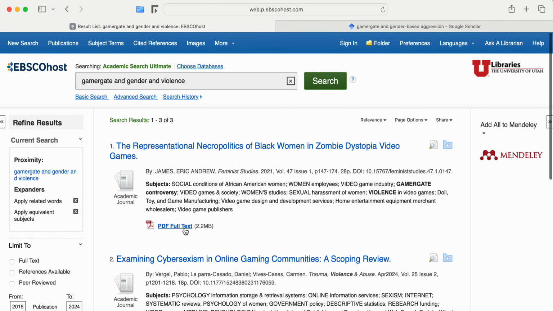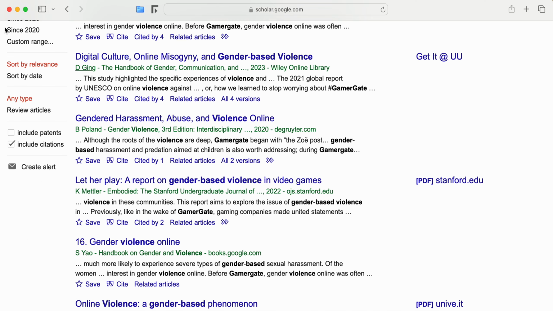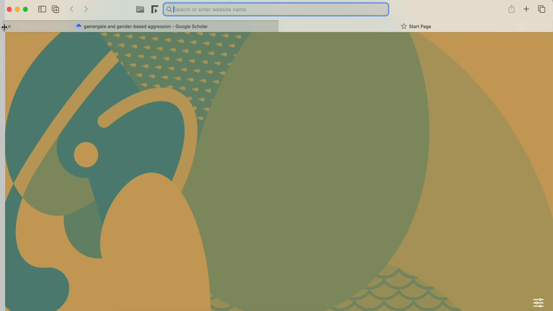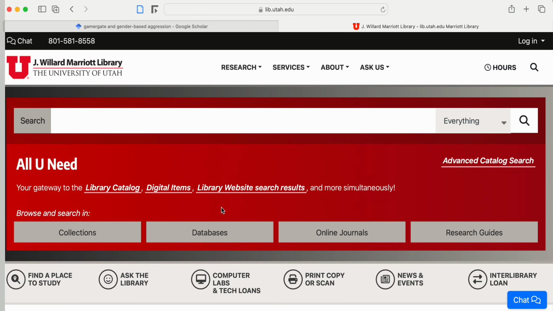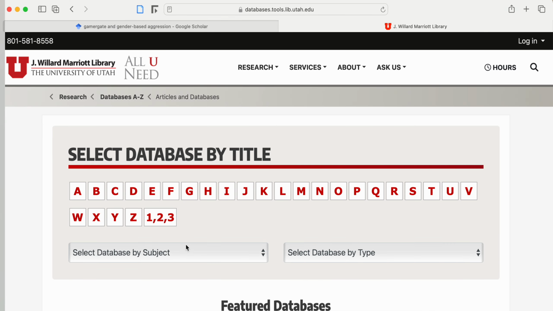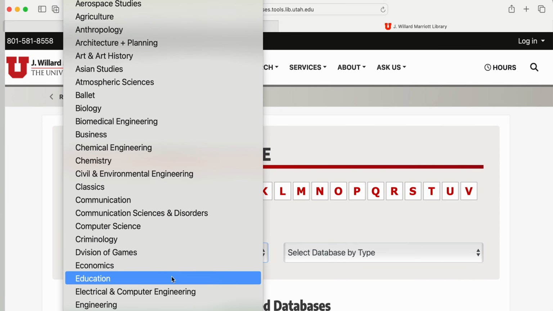Wow. So this database, not super great for our searches. But what I'm going to do, I'm just going to close this tab. We're going to go back to the library's website, back to the databases page. And again, we're going to pull up gender studies.